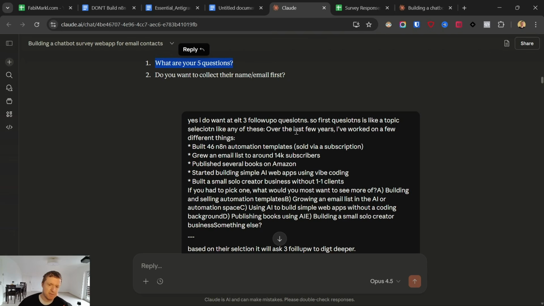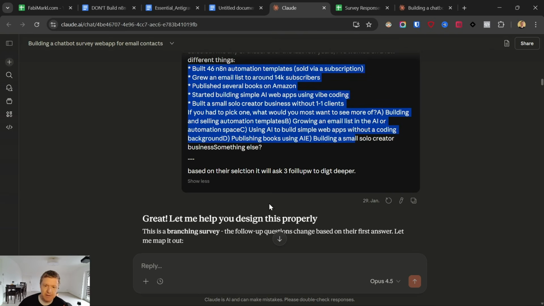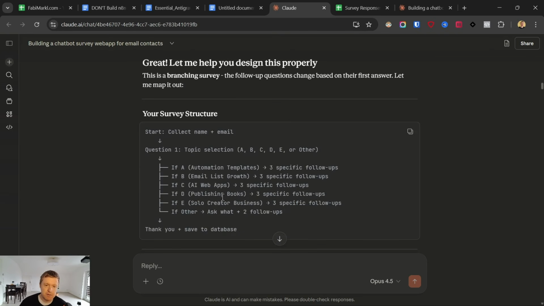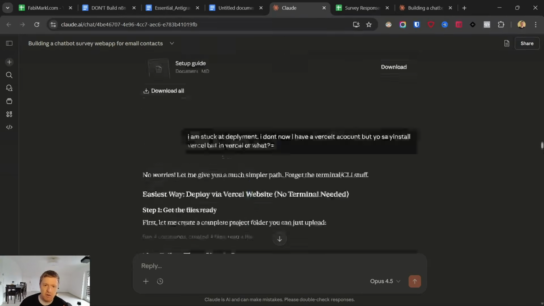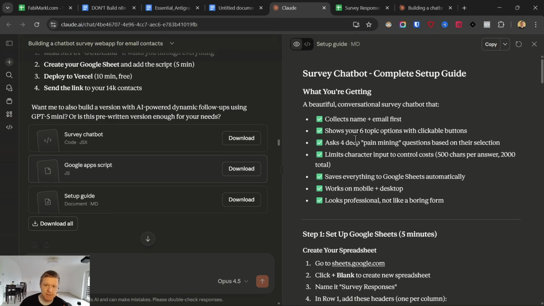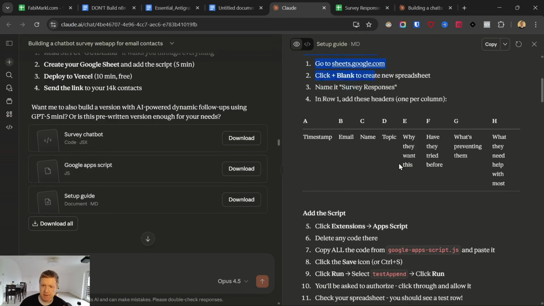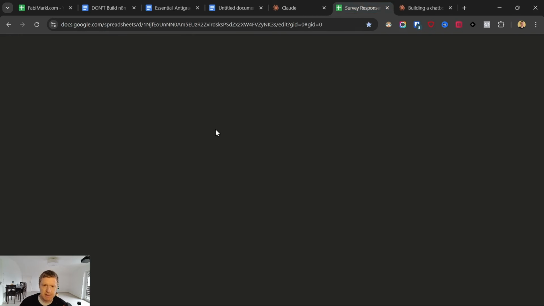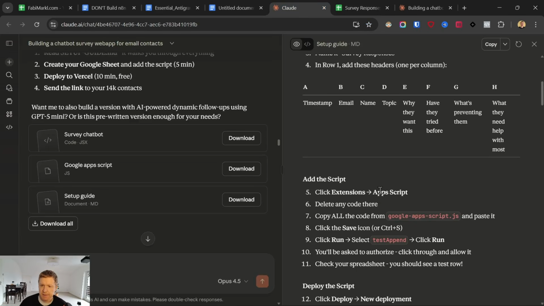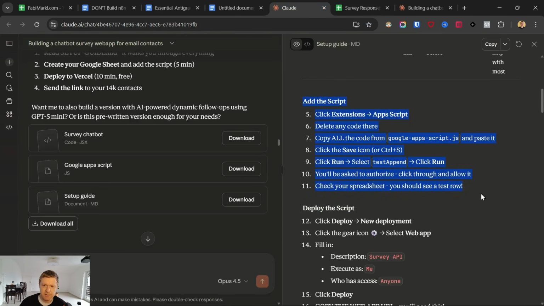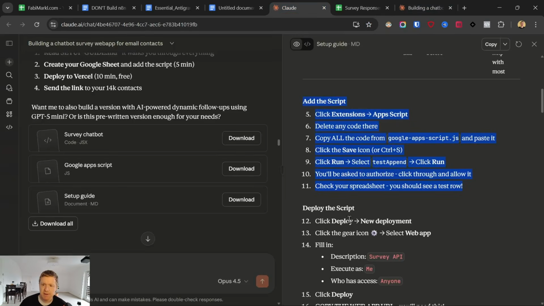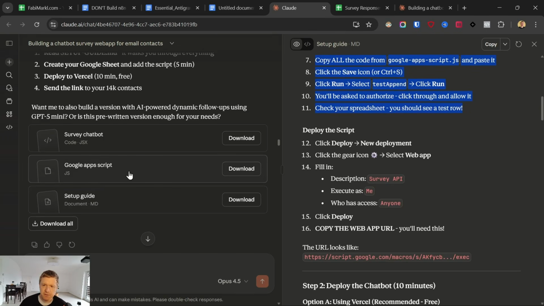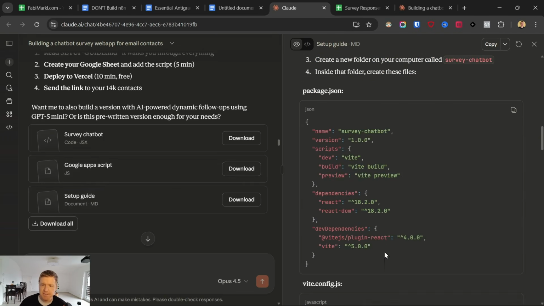I just give it the 5 questions, and I also said it should be able to select different options before the process starts. And then I continue back and forth with Claude, right? And eventually it even gives me a guide to set up the Google Sheet. I create a new sheet, I give it these columns, which I've already done here. Then I need to add an app script. You don't even need to know what any of it means. So for the app script, I just go to extensions, I go to app scripts, and it has already provided the app script for me. I copy and paste it in here. I follow these steps, and then my Google Sheet is prepared.